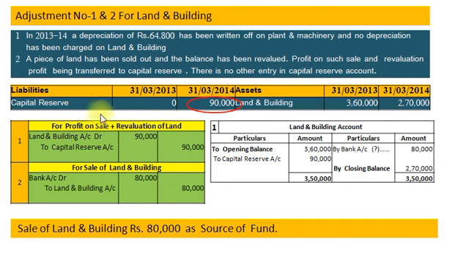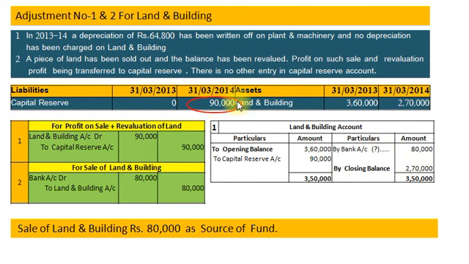My dear students, this is abstract of balance sheet. Here is the capital reserve account. There is no opening balance and closing balance 90,000. It means profit on sale and revaluation profit both are rupees 90,000, and these 90,000 will be transferred from land and building account. Here we have a land and building account. Previous year balance 3,60,000 and current year balance 2,70,000. So we will prepare land and building account. Opening balance on debit side rupees 3,60,000 and closing balance on credit side rupees 2,70,000.